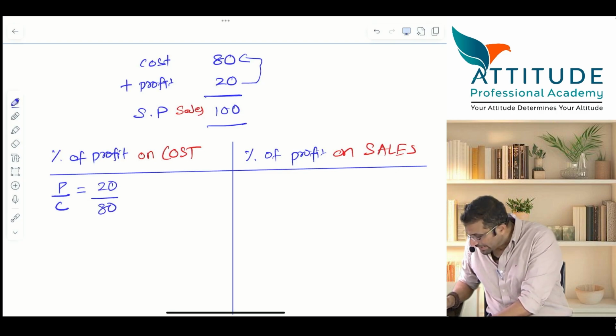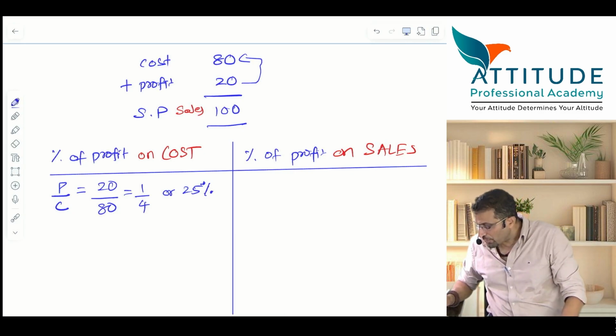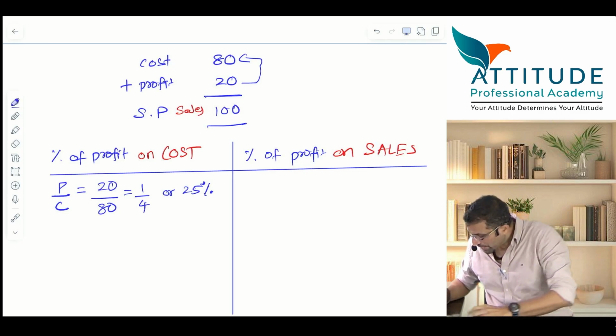So 20 by 80 is 1 by 4 or 25%. All of you agree? Put it in fraction. Keep it in fraction only. That is important. So what is the percentage of profit on cost? Percentage of profit on cost is 1/4.